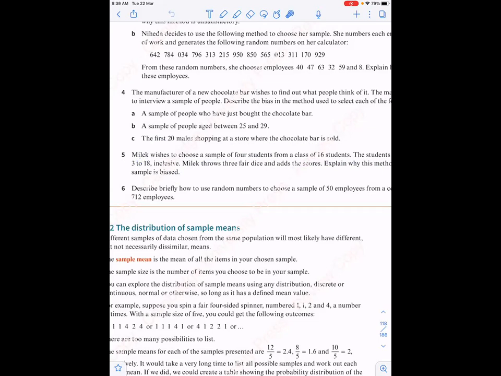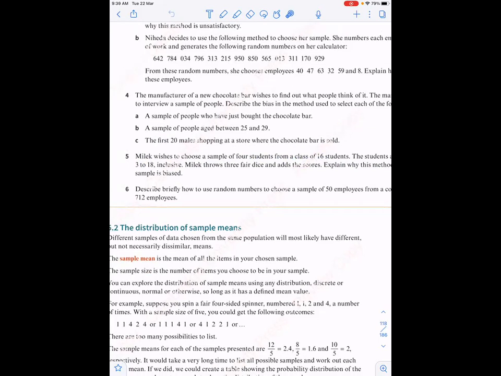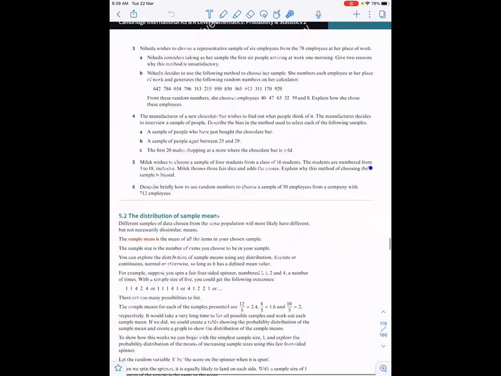Melek wishes to choose a sample of 4 students from a class of 16 students. The students are numbered from 3 to 18 inclusive. Melek throws 3 fair dice and adds the scores. Explain why this method of choosing the sample is biased. Can you tell me why? I'm not sure actually. How is it biased?